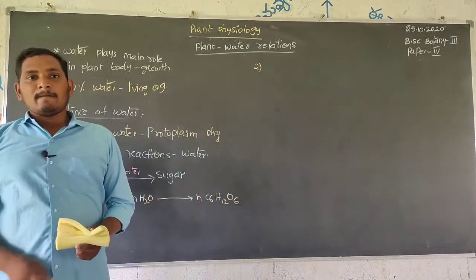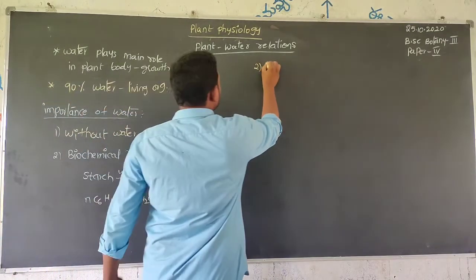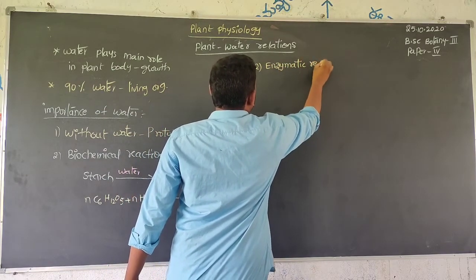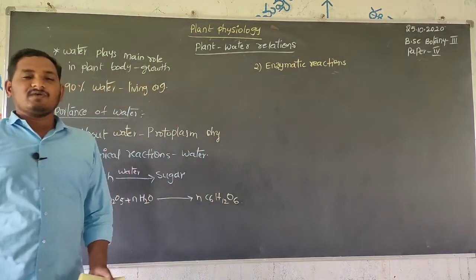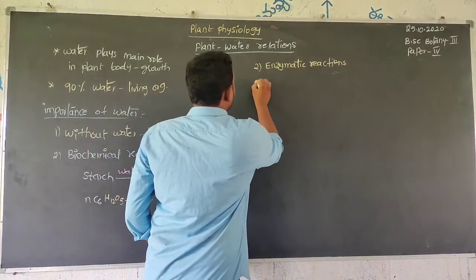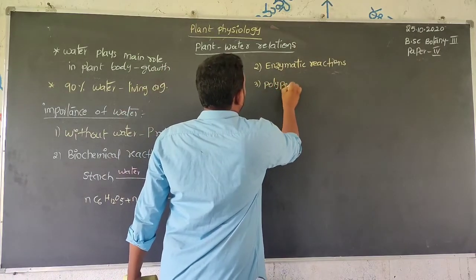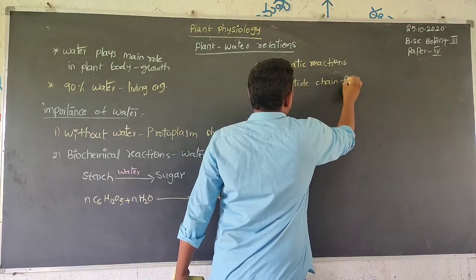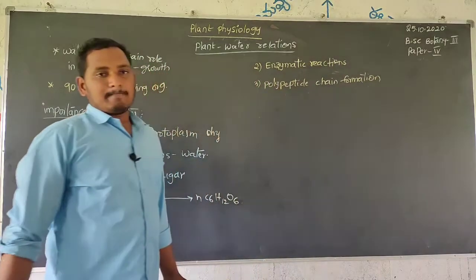Next, many enzymatic reactions take place, and they are controlled by water. Without water, enzymes do not work properly. Like polypeptide chain formation.